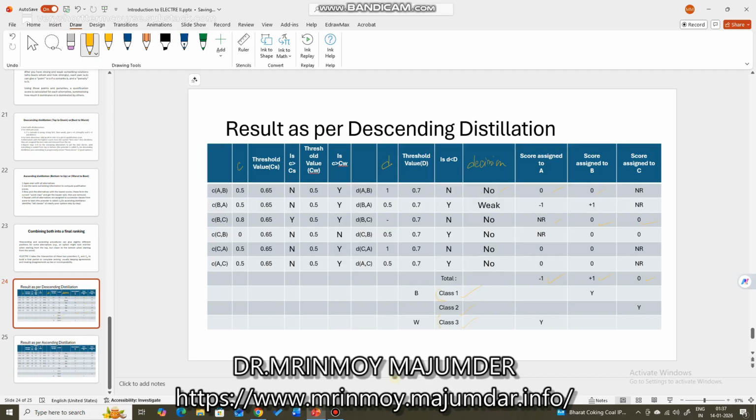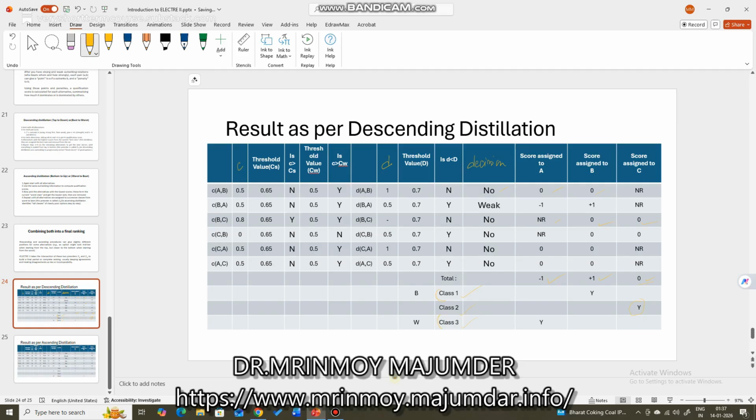So accordingly, if I compare, you see B has the best value, class 1. So it was assigned to class 1. C is not best, not worst. It is in between. So it was assigned class 2 because it has a score of 0. The total score will show you which class to assign. And A has a score of minus 1.